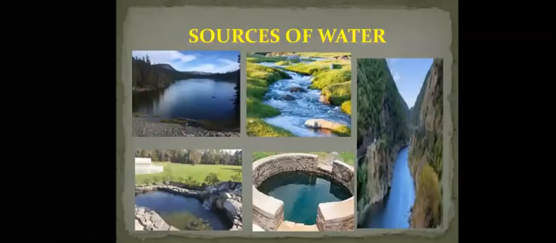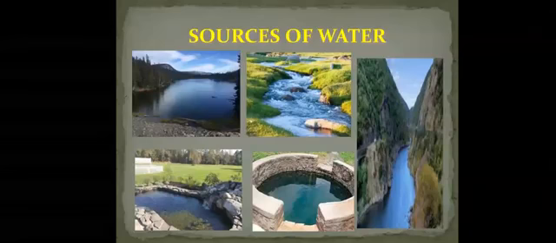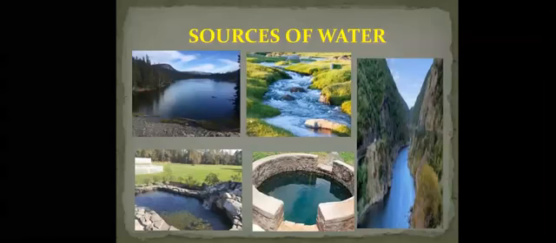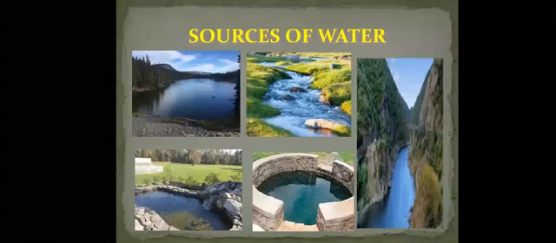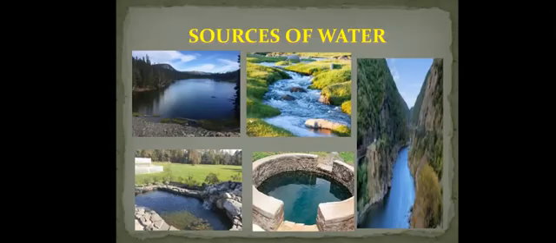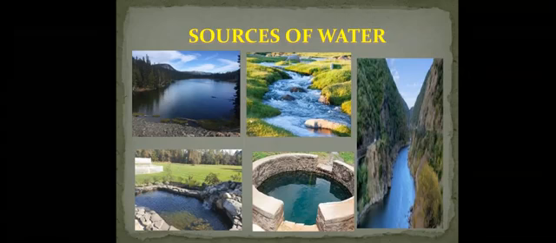What are the sources of water? River, lakes, ponds, streams, wells. These are the different sources from which we get water. But what is the main source of water? It is rain. How does the water in lakes, wells, streams and rivers come? It comes through rain. So the main source of water is rain, and the secondary sources are lakes, rivers, streams, wells, etc.